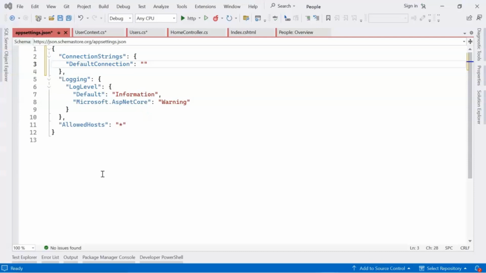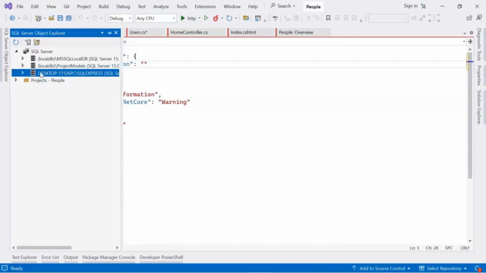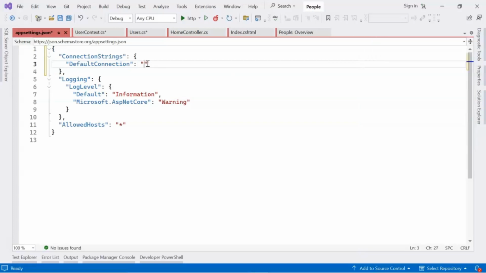So one way to get the database connection is through the SQL Server Object Explorer. Go to View, SQL Server Object Explorer. Here you will get the database, get the properties and get the connection string. This is the easiest way. You get the connection string, you copy paste it over here.